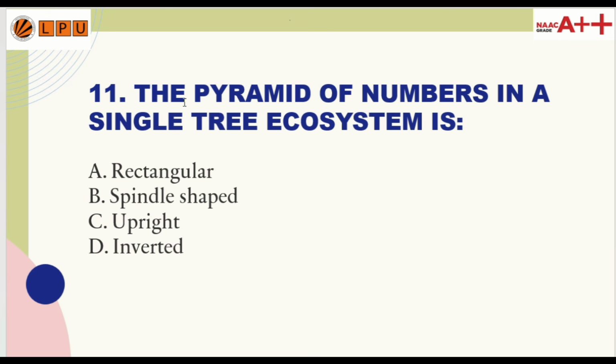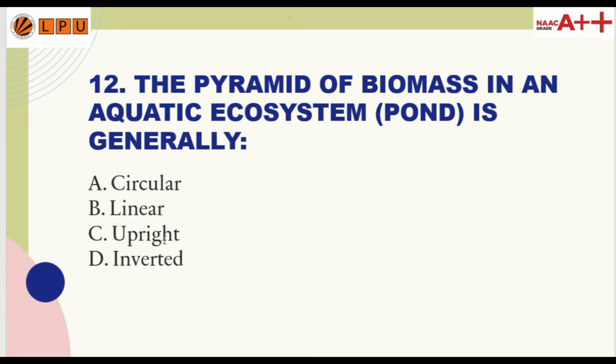Question number 11. The pyramid of numbers in a single tree ecosystem is: option A rectangular, option B spindle shape, option C upright, and option D inverted. So the correct answer is option D.